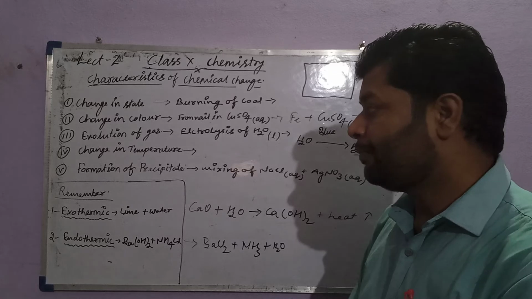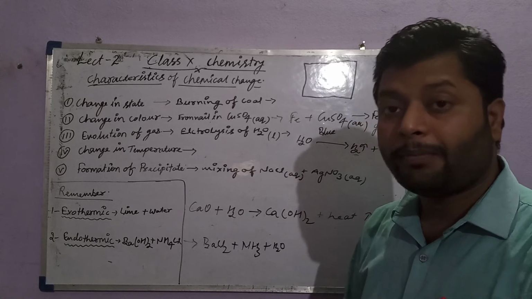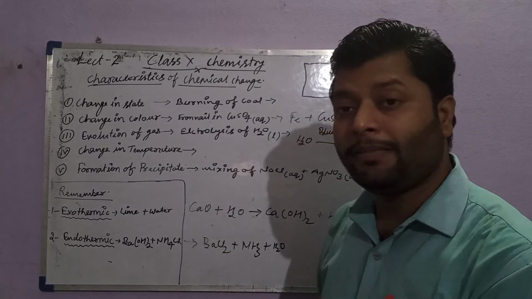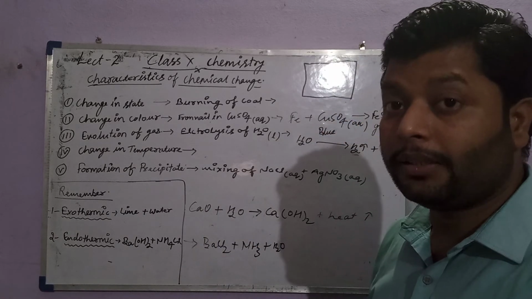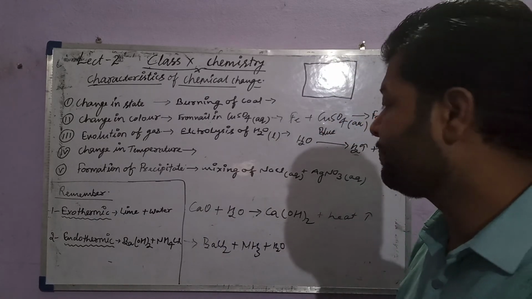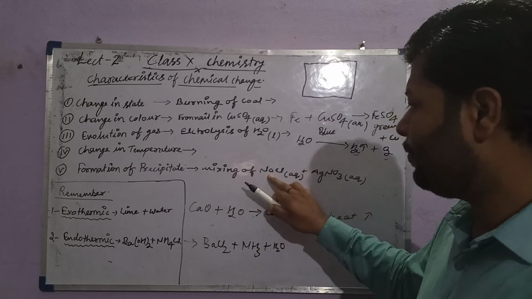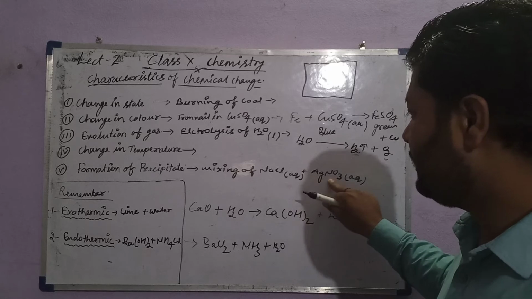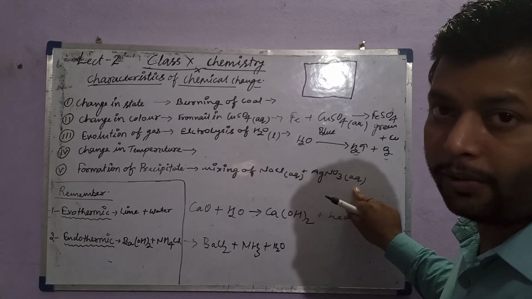The next one is formation of precipitate. The other and last very important signal or symptom is mixing sodium chloride aqueous solution, meaning water solution, with silver nitrate aqueous solution.